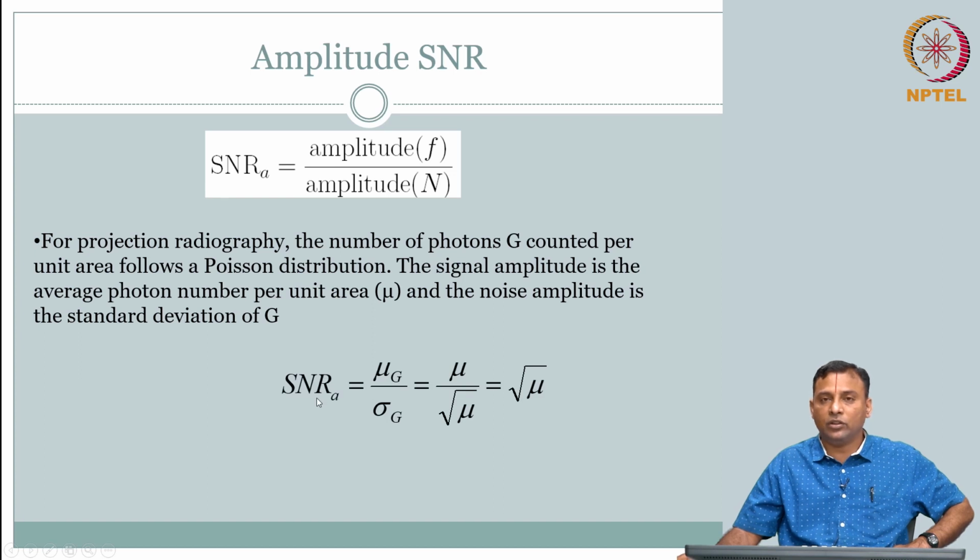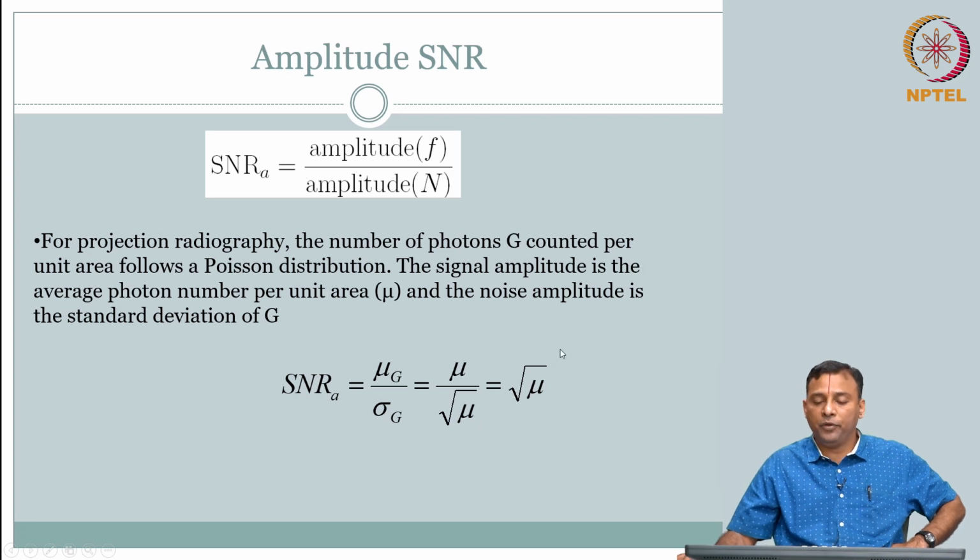Signal to noise ratio amplitude is mu G by sigma G, but I know mu G is, for example, mu and sigma G is square root of mu. Why? Because that is my Poisson distribution where mean and variance are the same, and standard deviation is the square root of variance. So, what do you get? You get signal to noise ratio amplitude is square root of mu.